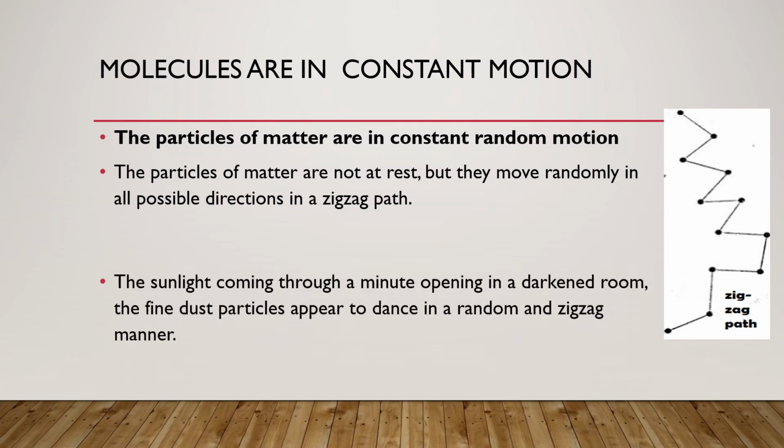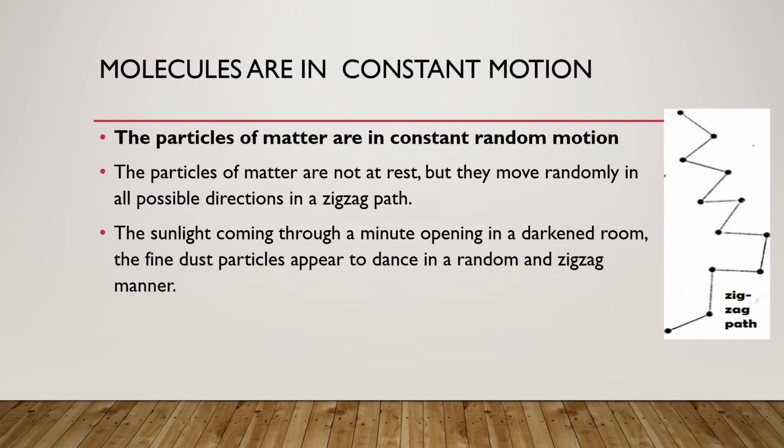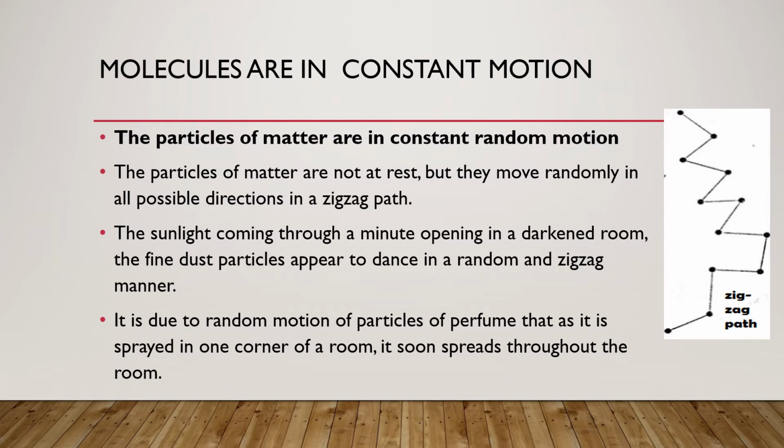When sunlight comes through an opening in a darkened room, you will see the dust particles in the beam of that light, and you can see that the dust particles keep dancing in a zigzag manner. It is due to random motion of particles. Perfume that is sprayed in one corner of a room soon spreads throughout the room.